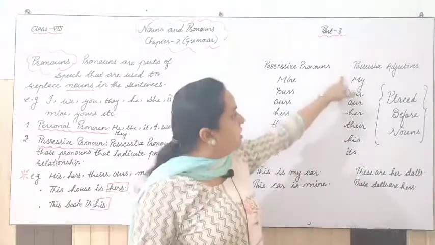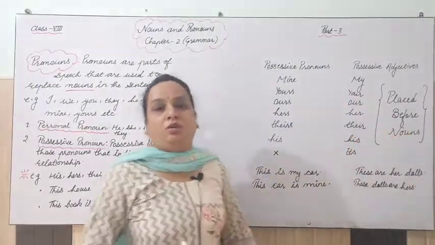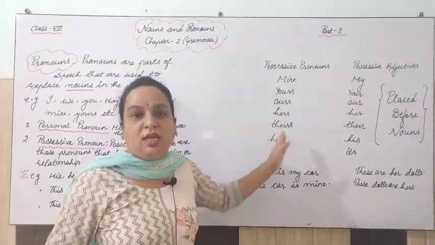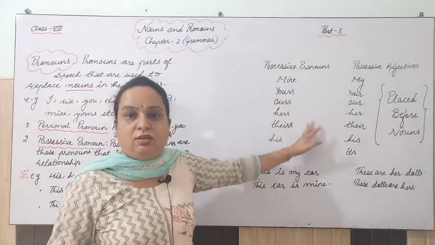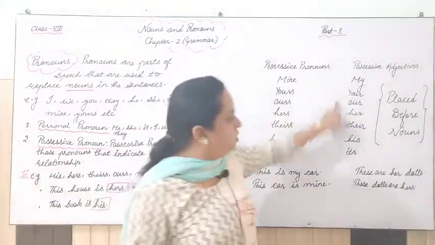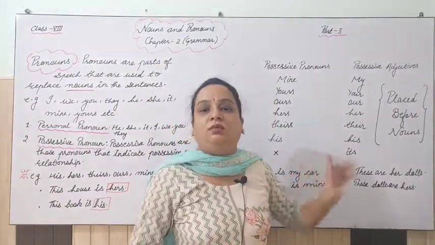So all these adjectives should be followed by a noun. Means after that there should be a noun, but for pronouns it is not necessary. A noun should not be there. If there is a noun after these words, then that will act as a possessive adjective.